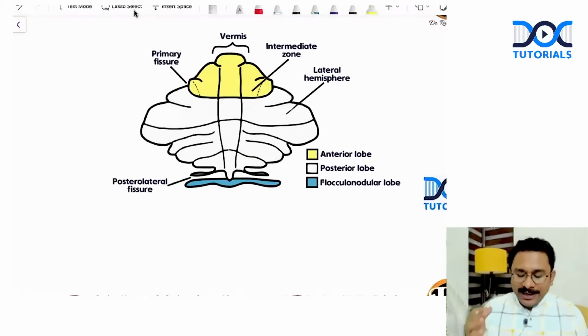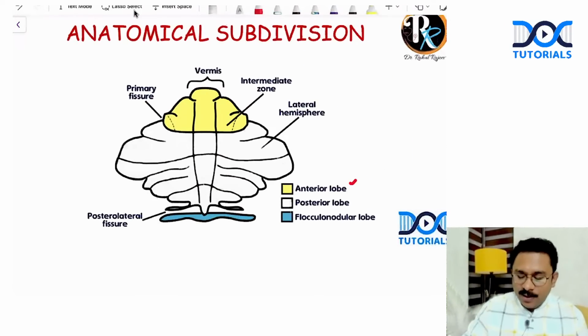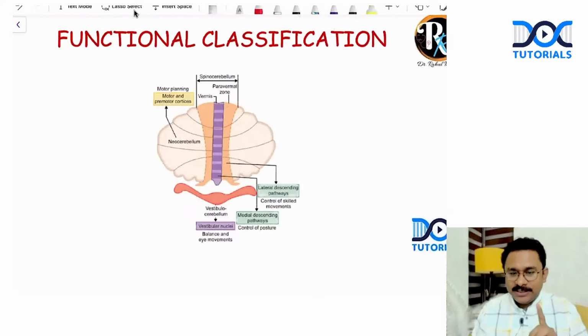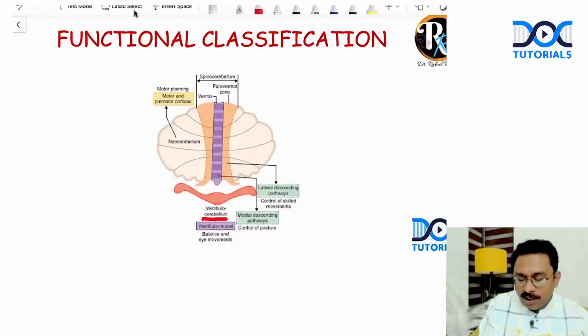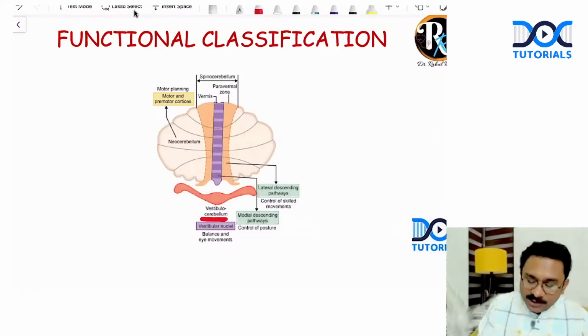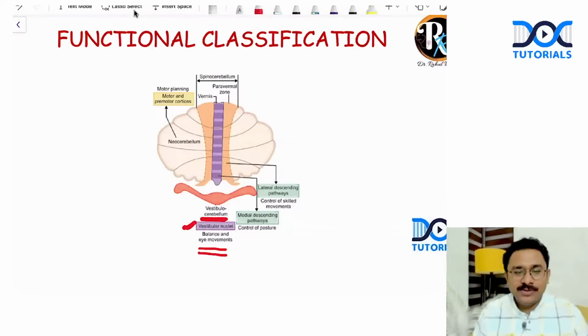In my lectures, I have told you this is the anterior lobe, posterior lobe, and flocculonodular lobe. And in the functional classification, I told you the flocculonodular lobe, which can be equated with the vestibulocerebellum, has connections with the vestibular nuclei and is important for balance and eye movements.